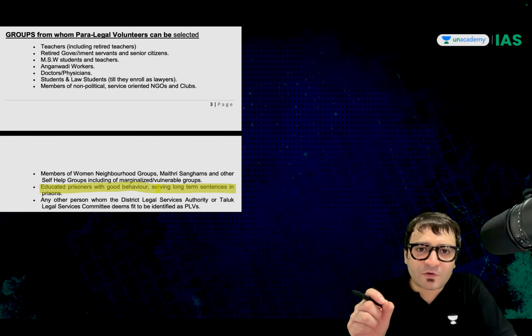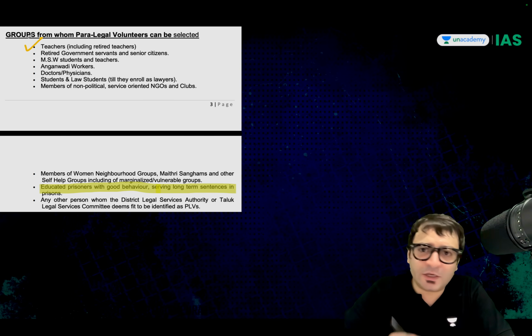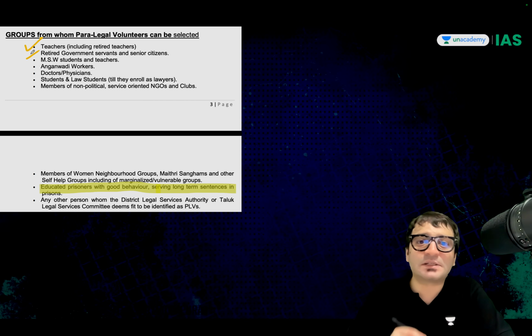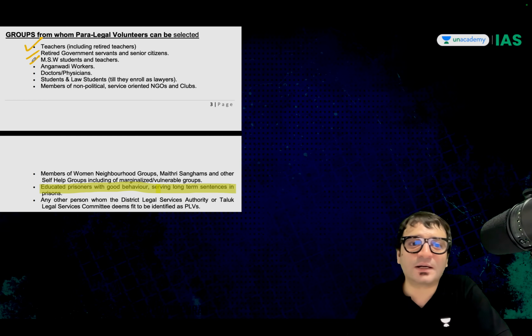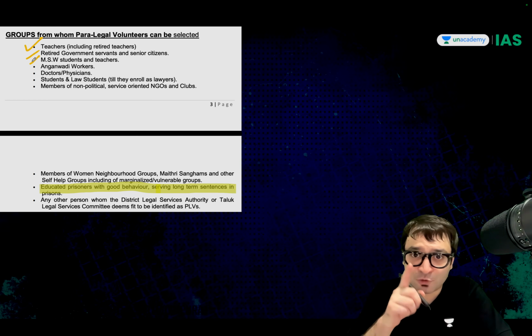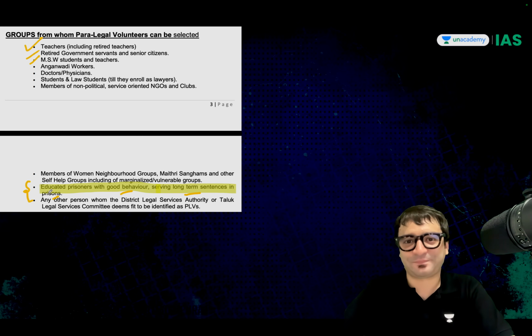Now the point is, which are these groups from which paralegal volunteers can be selected? Teachers, including retired teachers, retired government servants, senior citizens, students of masters in social work and others, Anganwadis, but most importantly, educated prisoners with good behavior, serving long-term sentences in any prisons.